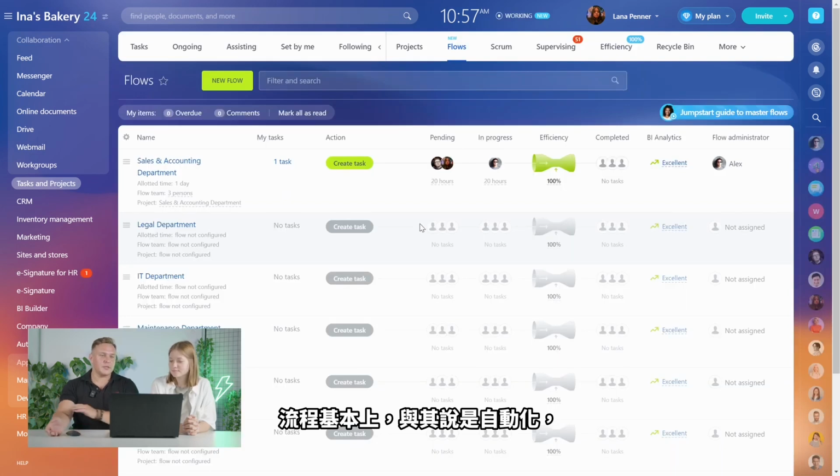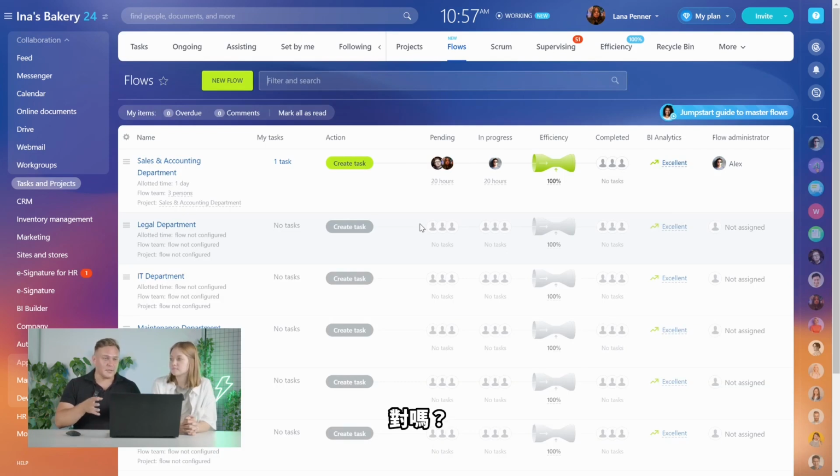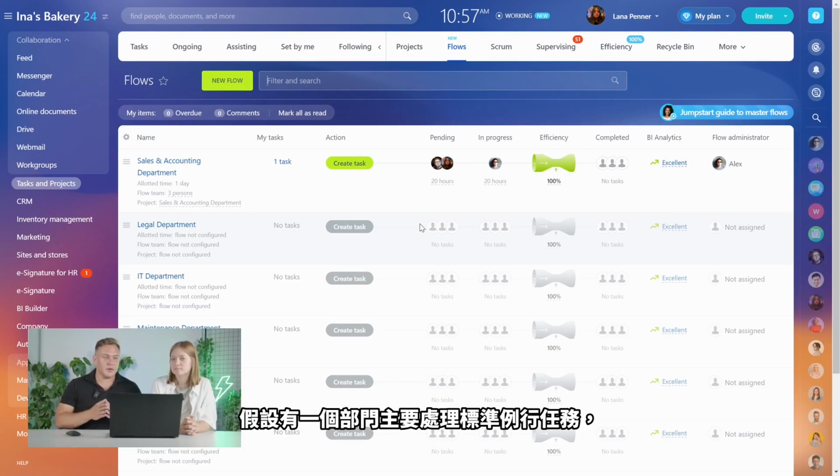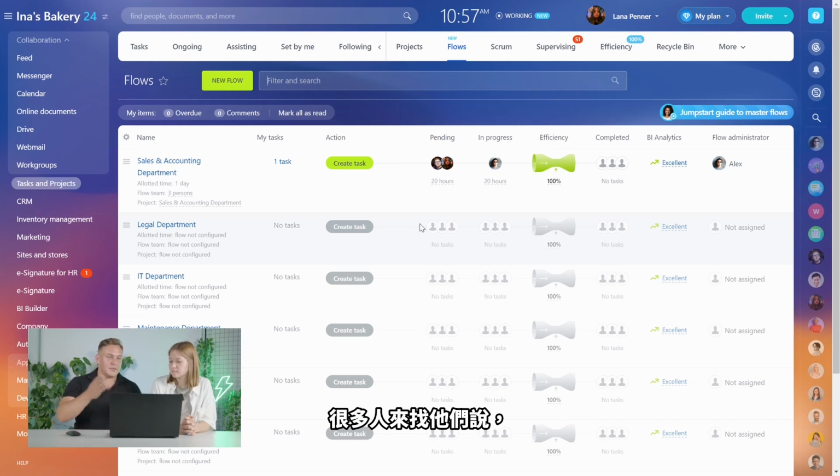Flows is basically not so much about automation as it is about organizing tasks in a certain way. Let's say there's a department that has to do mostly with typical standard routine tasks. In our case, it's the sales and accounting department. A lot of people come to them and say, give me my form, I need this document and that document. It gets messy sometimes, because not everyone knows how to create tasks in a proper way, and people do it randomly.